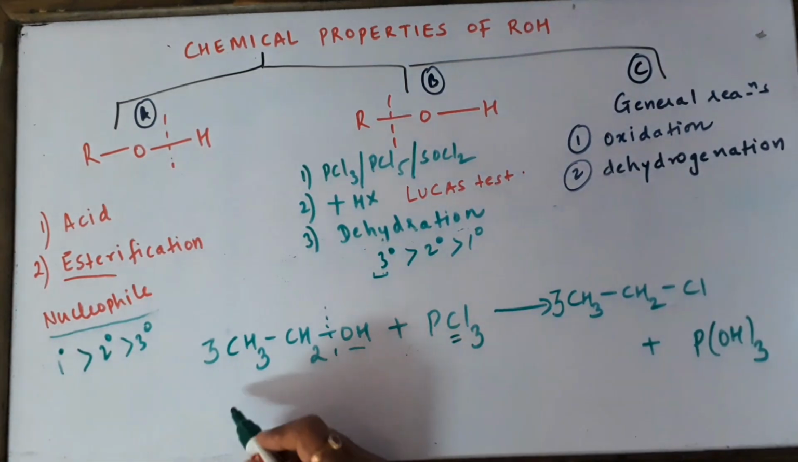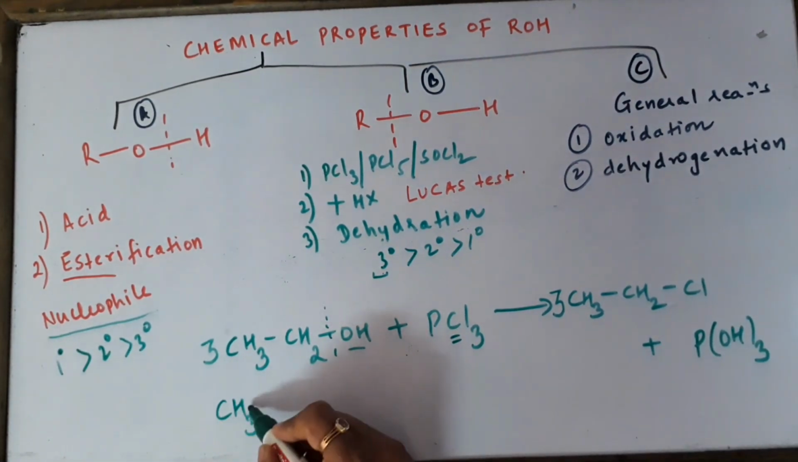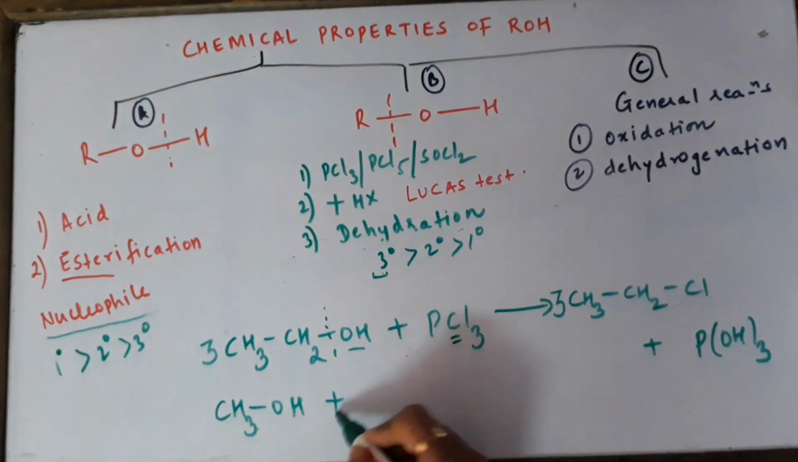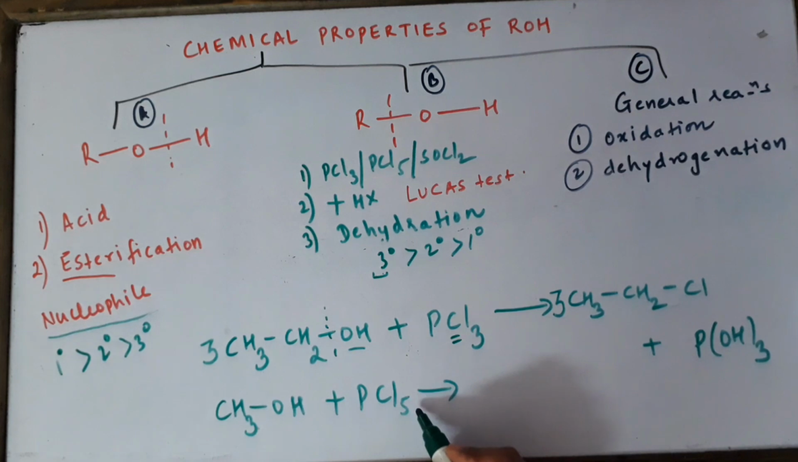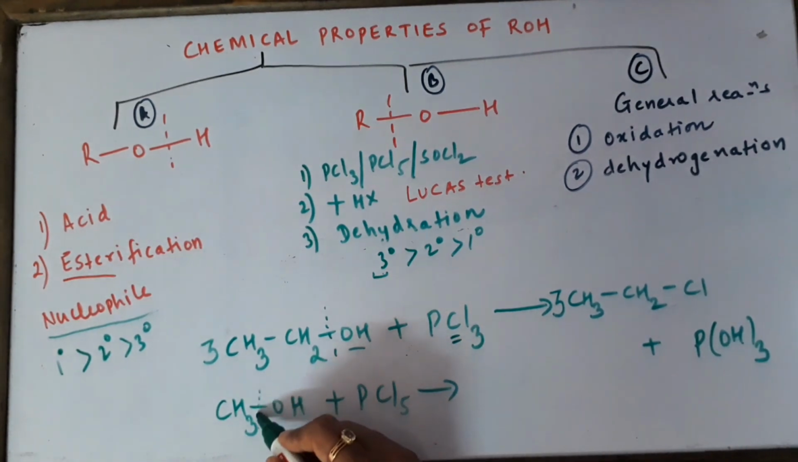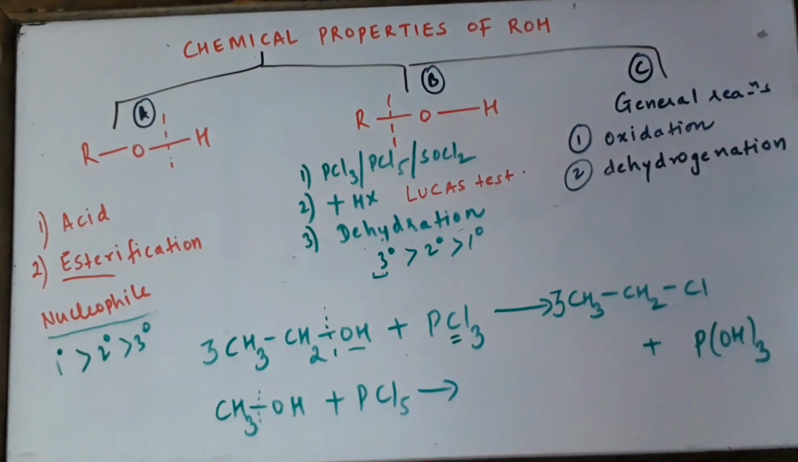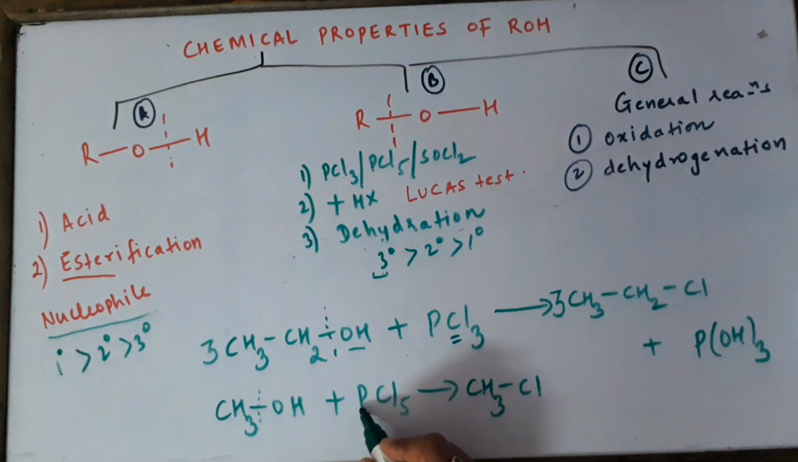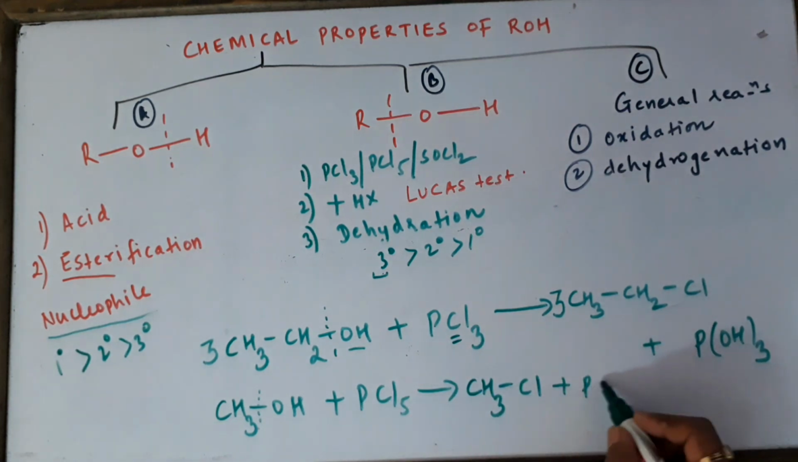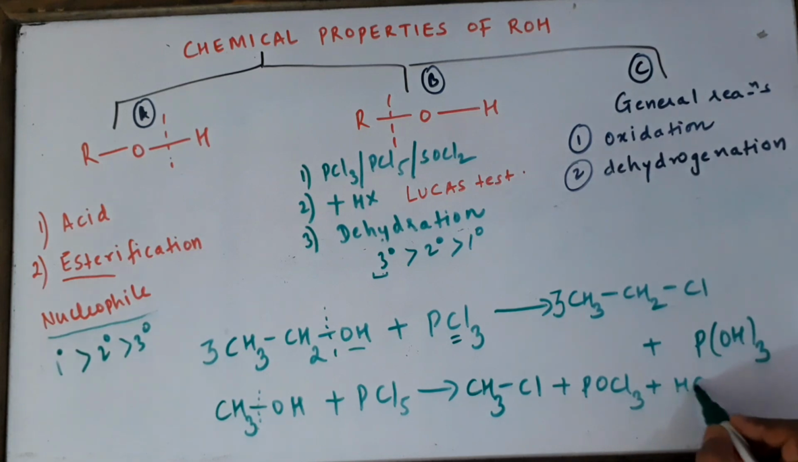This was your first reaction. Let's go to the second reaction. If you take an alcohol like methanol and react it with PCl5, phosphorus pentachloride, you will again do the same thing: break the carbon-oxygen bond and put the halogen over there, CH3Cl. And what are the byproducts coming out here? POCl3, that is phosphorus oxychloride, plus hydrochloric acid.